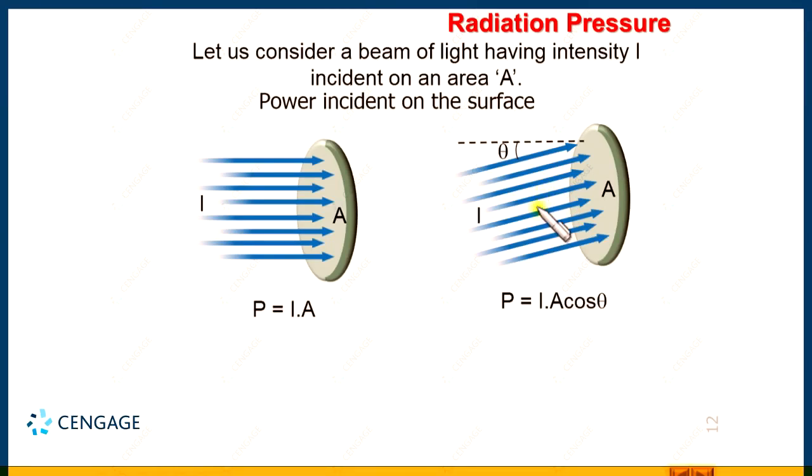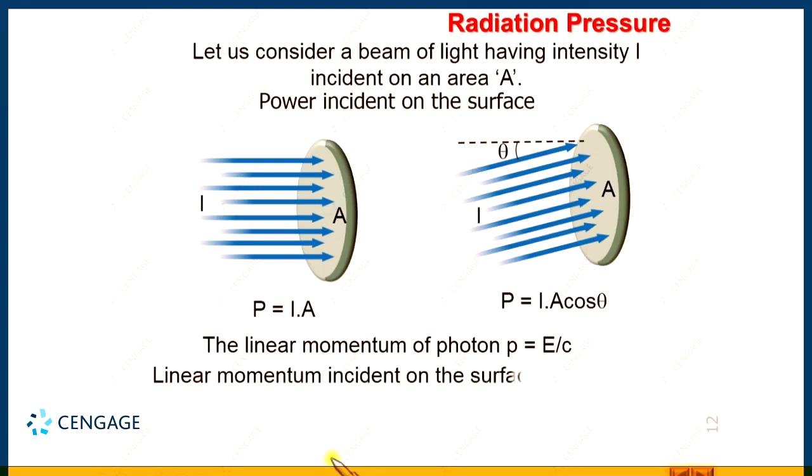Okay. So, we got the power value, and we know the linear momentum of the photon, small p equal to energy divided by the velocity of the photon. So, we can write the linear momentum of the photon p equal to E divided by c. From this expression, we can find the linear momentum incident per unit time. If we divide p by time, we can find the linear momentum incident on the surface per unit time.